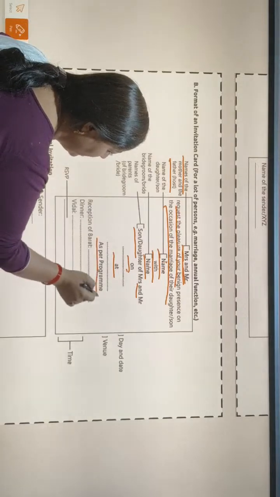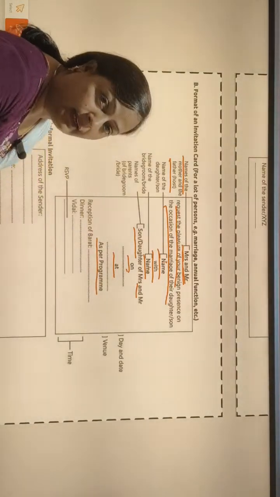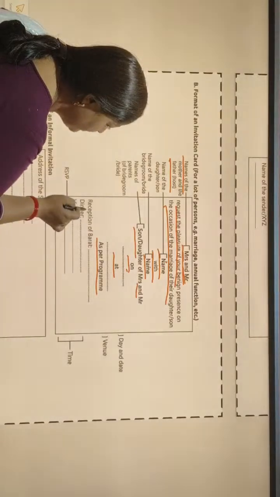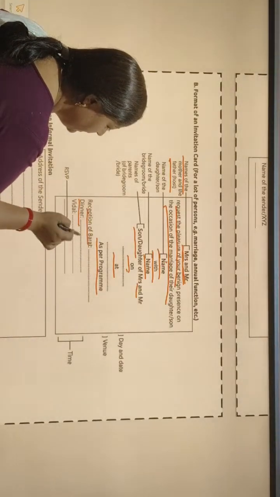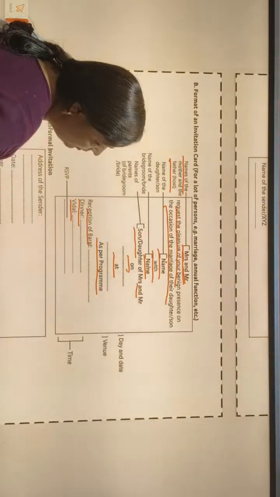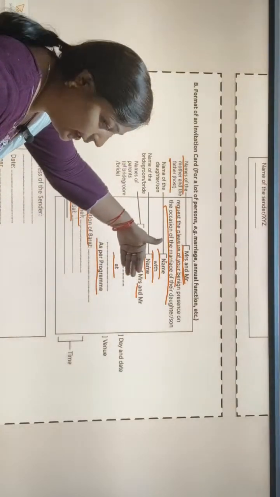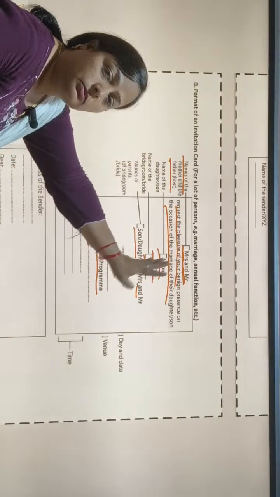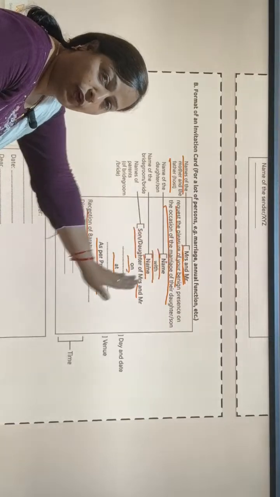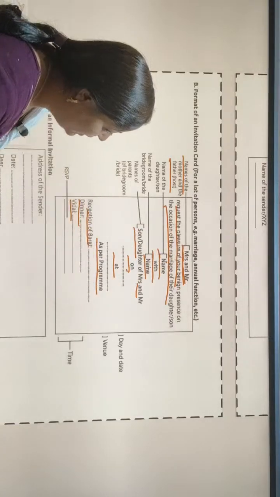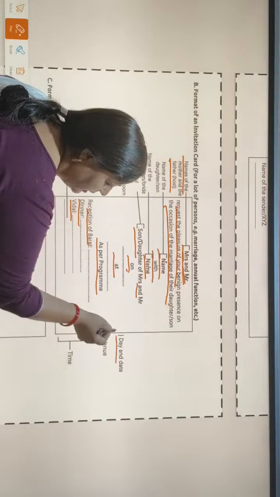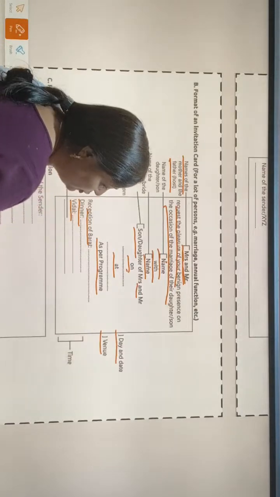As per program, then we will give all the details of the program: reception of Baraat, dinner at what time, Vidai, because all these things are required to write in an invitation. All information must be there in the invitation. Day and date are a must. Venue is also a must.